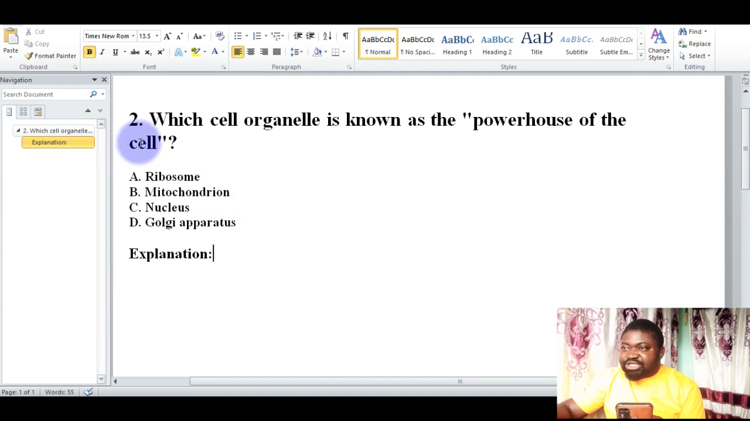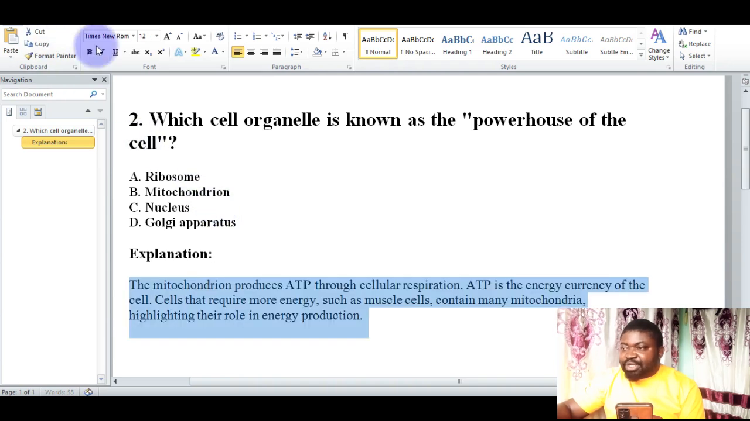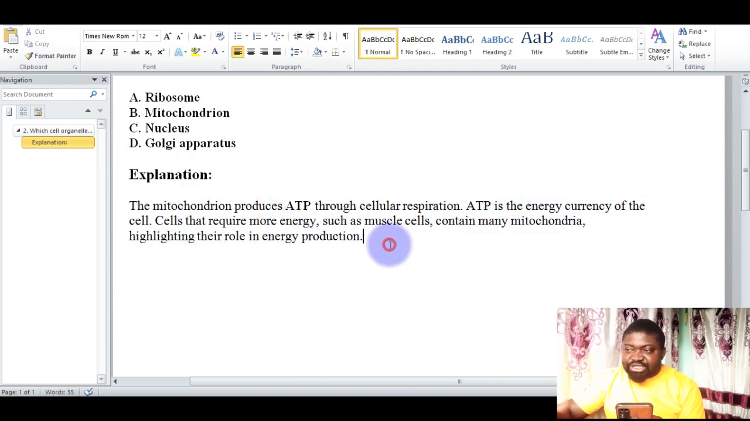And why this is correct, let's look at this. This is the reason why this is correct. I would like you to look through this. First, the mitochondrion produces ATP through cellular respiration. The correct answer here is the B option, which is mitochondrion. Of course, the mitochondrion itself is responsible for producing ATP, which is energy from cellular respiration.